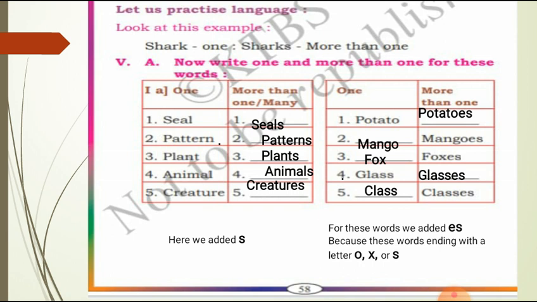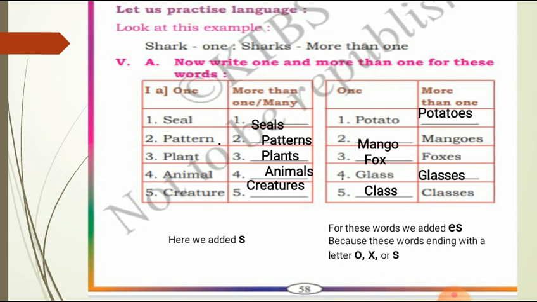So before that, when we talk about a single person, place, animal or thing, then it is called a singular noun. For example, here in this chart, seal, pattern, plant, animal, creature, these are all singular nouns.